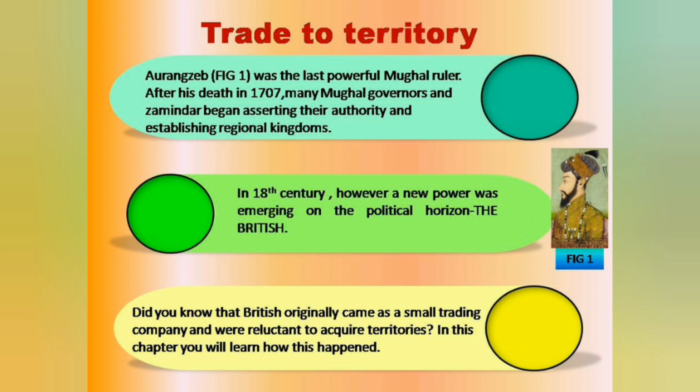At this time, the English East India Company emerged as the chief contender for political supremacy in India. How then did they come to be masters of a vast empire? In this chapter, you will see how this actually happened.